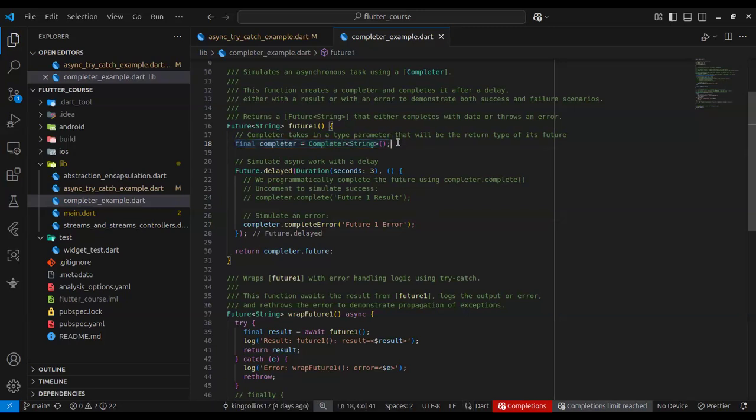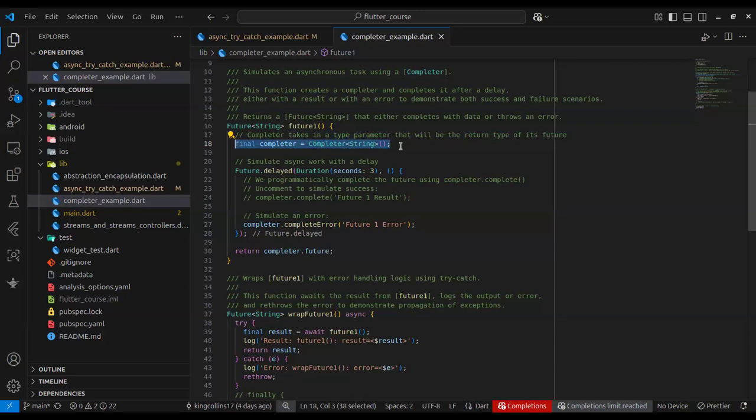I'm not sure I got your first question completely. Could you paraphrase it in a better way? Like this final completer equals, you're accessing the completer object. If you want to access this completer method. Before you go to the next question, let me answer this one. So you're talking about this line of code, right? This one I'm highlighting. Yes, please.